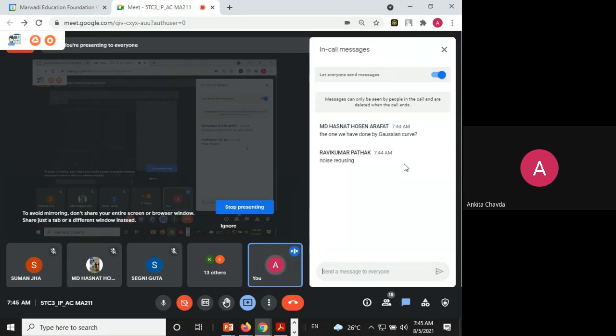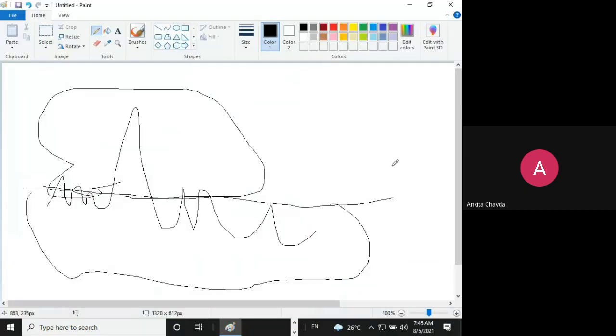That is for smoothing. It means that we are not allowing the high frequencies, we are just allowing the low frequencies. Okay, and in the high pass filter, you are allowing only this part, you are not allowing the low frequencies. It means what? We just want to sharpen our edges, right?